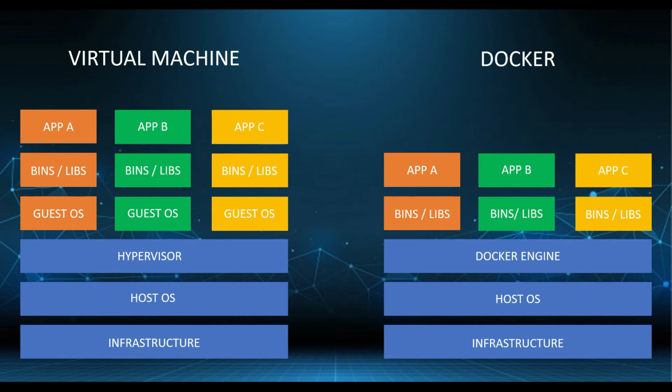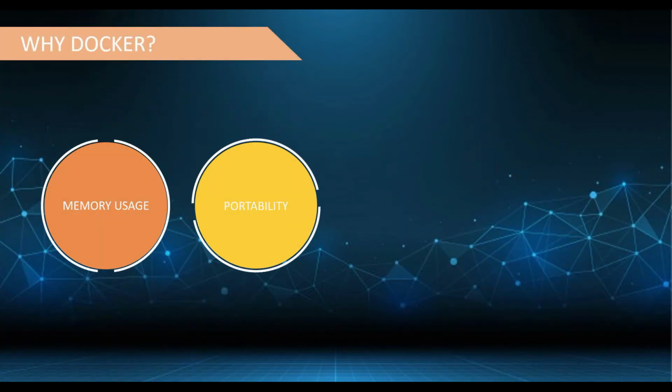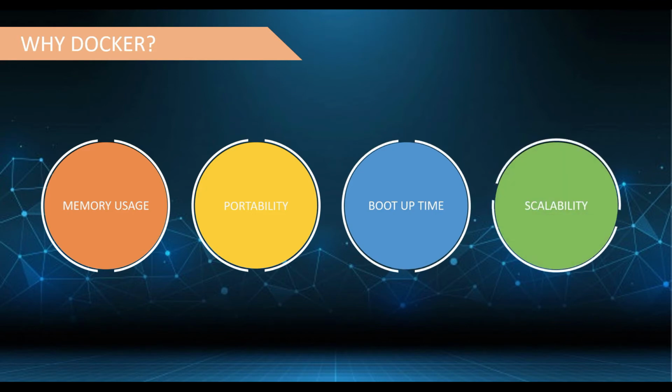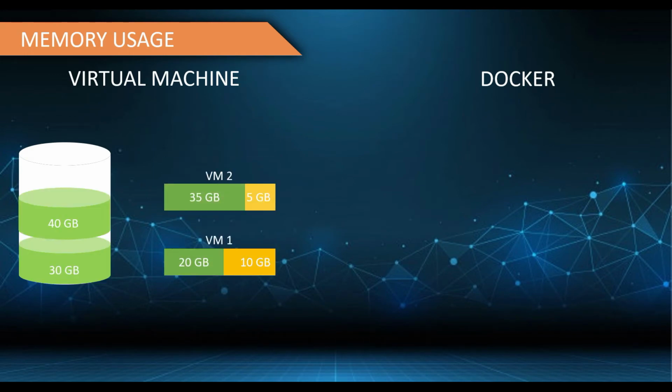Now let's talk in terms of the 4 pillars: memory usage, portability, boot up time, and scalability. Consider you have a server which has 100 GB of memory. You created 3 VMs with memory assigned to them as shown in the image. The problem here is that each guest OS uses the same space, say 1 GB each. That means you are using 3 GB of disk space just for the guest OS layer. Also, each guest OS needs its own CPU and memory resources. There is a lot of waste happening right here, right?